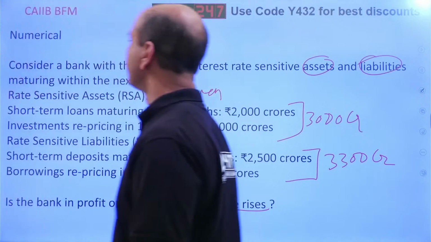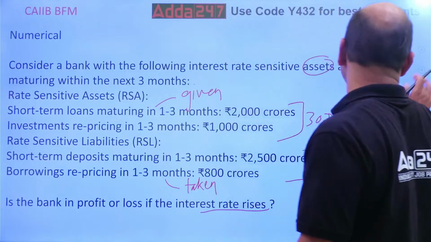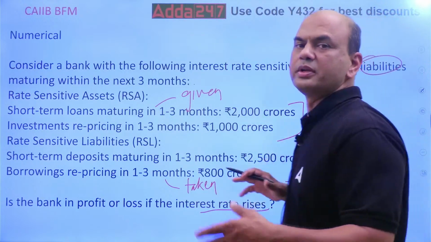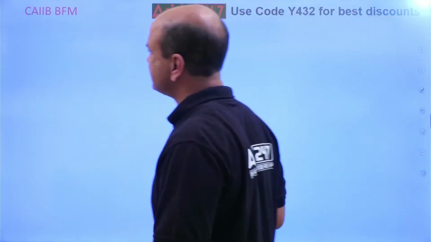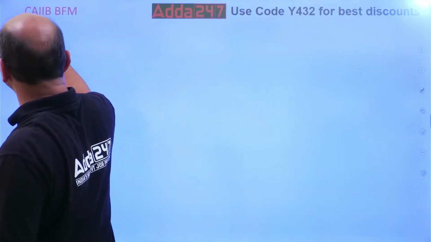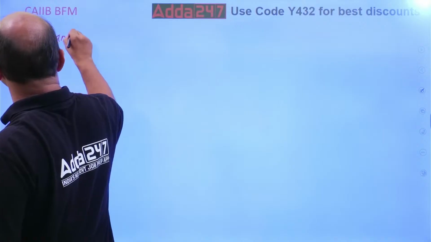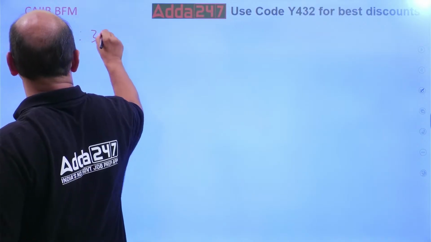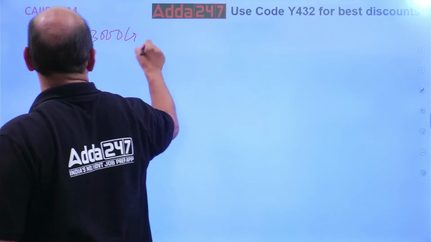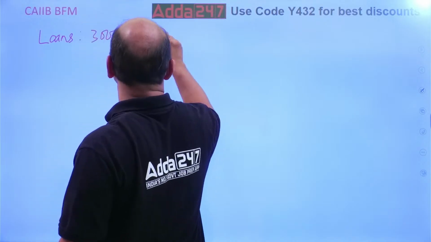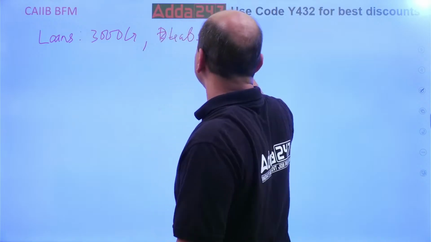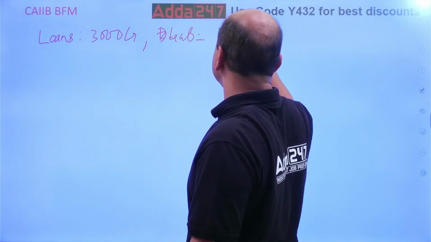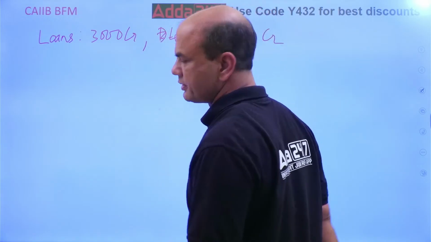Let's solve this. Let's take one hypothetical case. My assets are 3000, loans in simple terms, 3000 crores. Deposits or liabilities are 3300 crores, as we just saw.